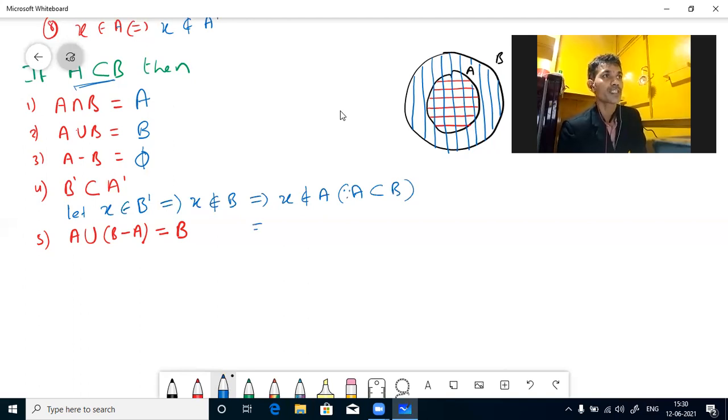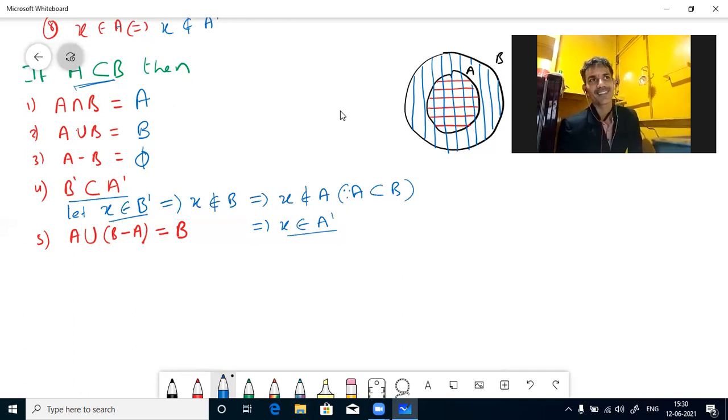That implies it belongs to A complement. We have taken an element in B complement and shown that it is there in A complement. So B complement is a subset of A complement.